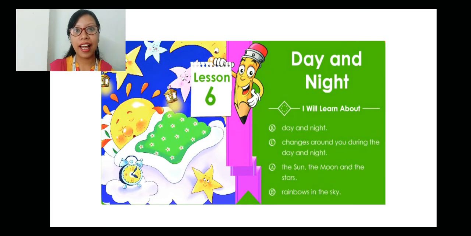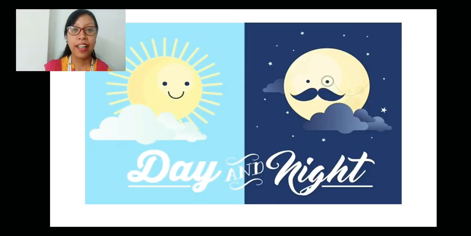Now, we know that in our previous class, we started a new lesson which is day and night. So, we have discussed what is day and what is night. So, what is day? During the daytime, we can see the sun. The sun shines very brightly, and also the day is very warm. And the day has three parts: morning, then afternoon, and then we have the evening. So, this is all about day.